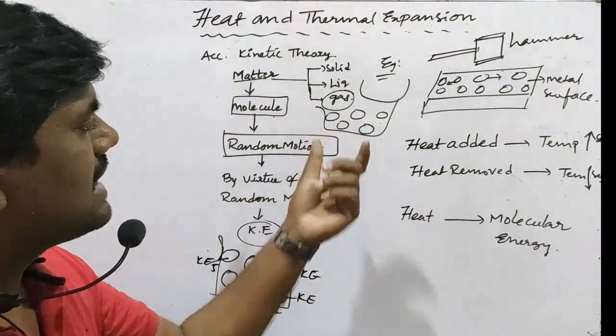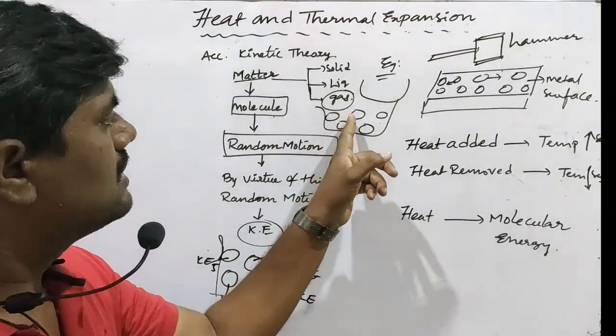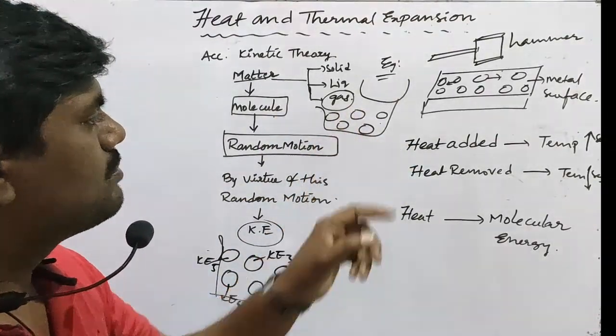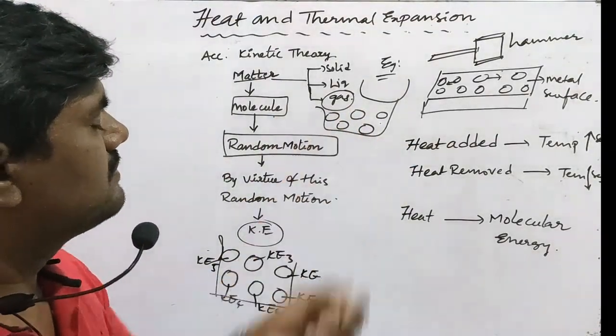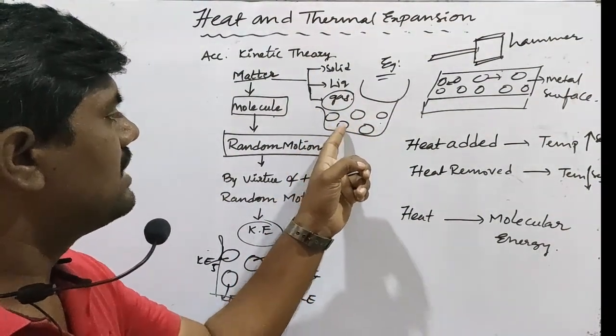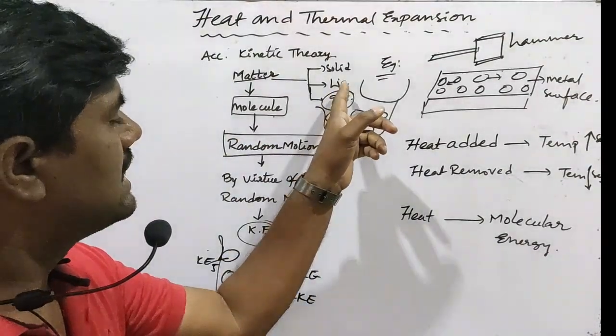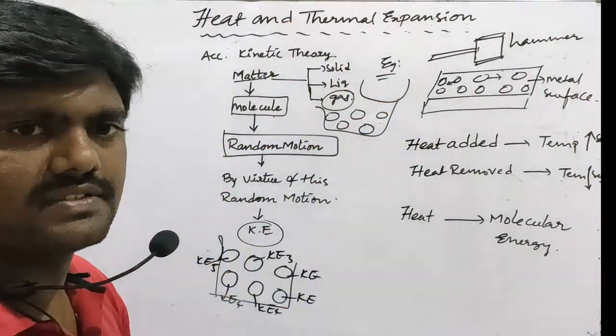If you observe gases, the molecules are moving very randomly, in a zigzag motion. Why? Because the intermolecular space between the molecules is more than in liquids and solids.